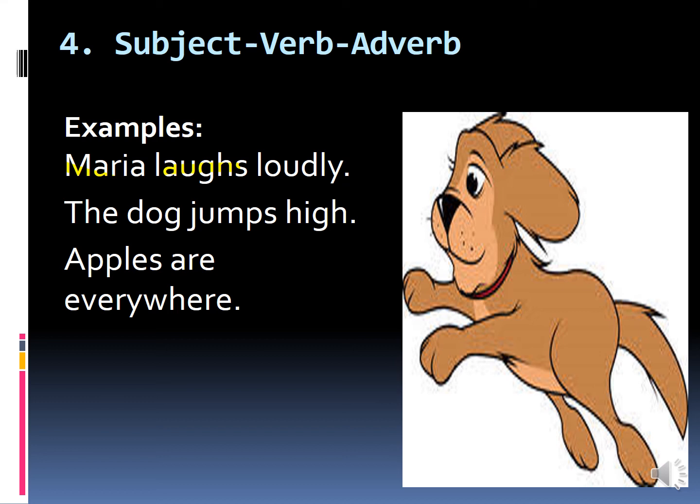Adverbial can be a prepositional phrase or noun phrase. The dog jumps high. The dog is subject, jumps is verb, and high is adverb. Why can we say that it is an adverb? Because here high shows the place. Here loudly shows the manner, that is how Maria laughs. Now the third and last example of this structure is apples are everywhere. Here apples is subject, are is verb, everywhere is adverb or adverbial.